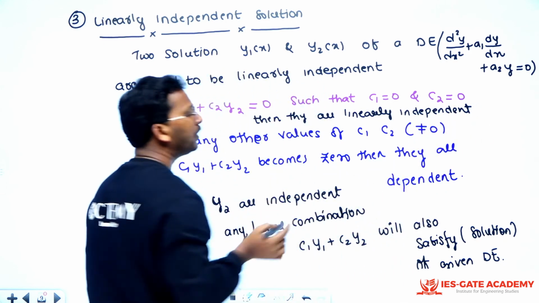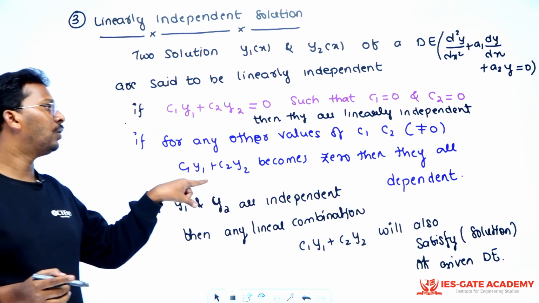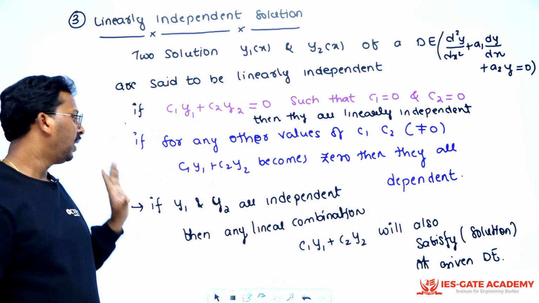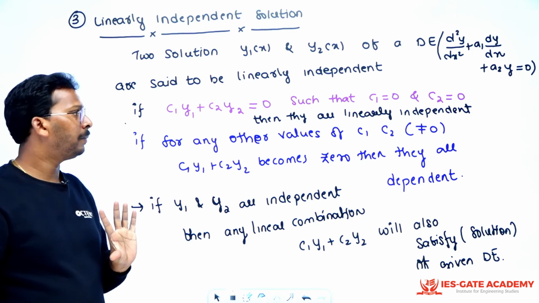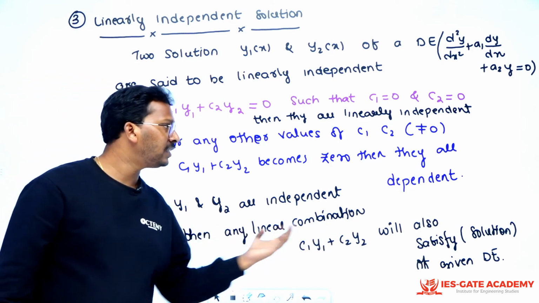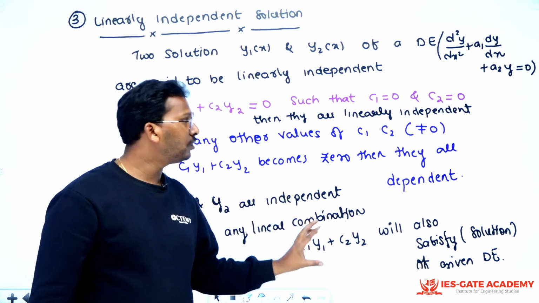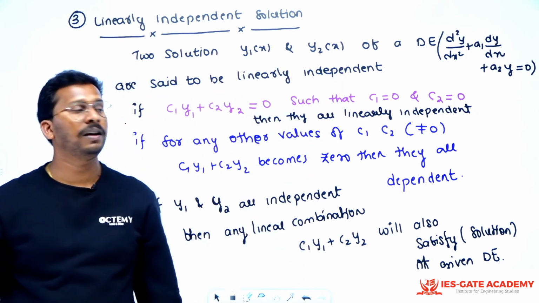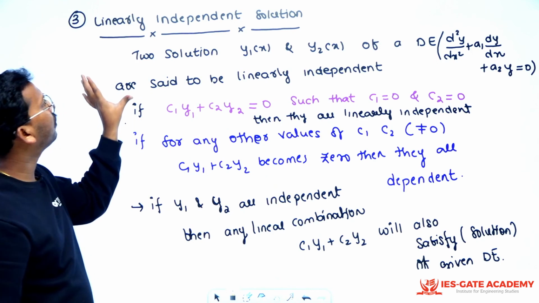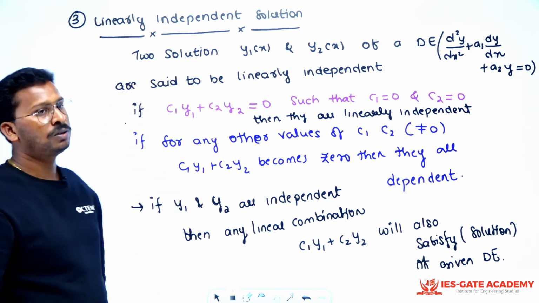If for any other combination of C1, C2 it becomes 0, then they are called dependent. If they are independent, then you take C1, C2 other than 0, any other values, and that solution will also satisfy the differential equation. Those kinds of solutions are called linearly independent solutions.